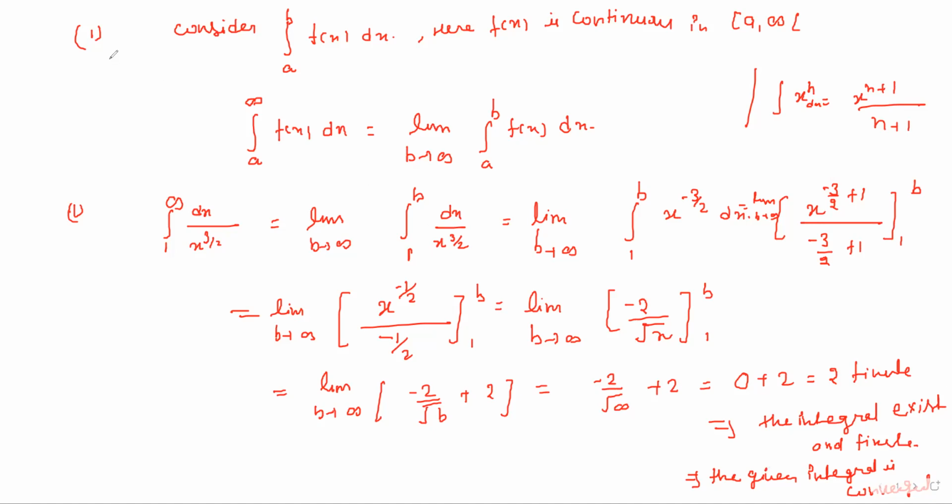Now we go for another type, which is when the lower limit is infinite.